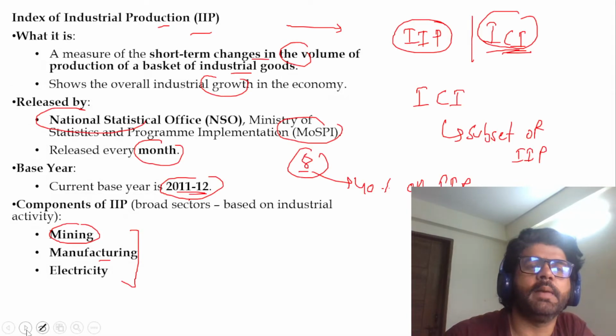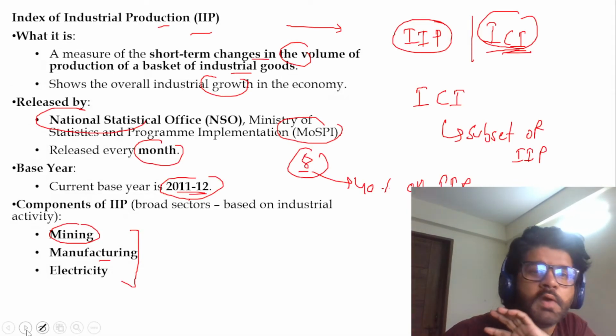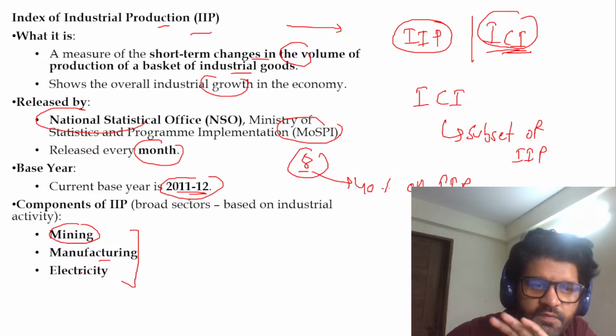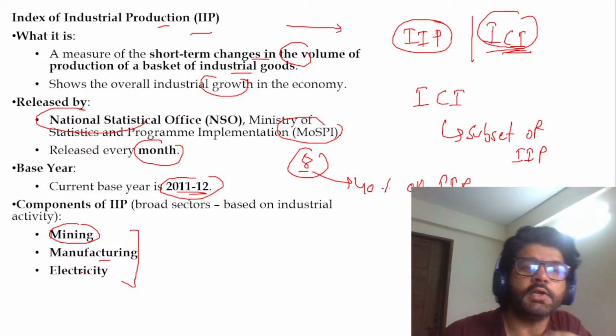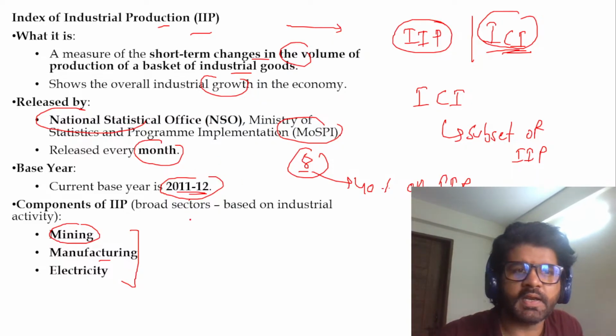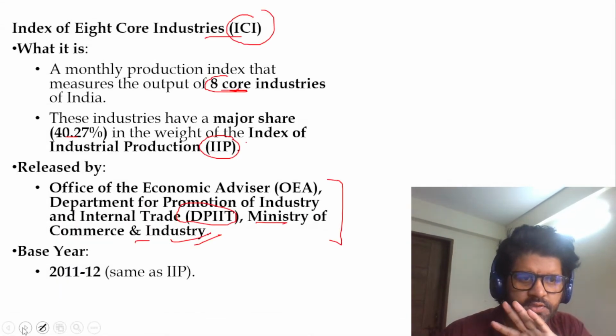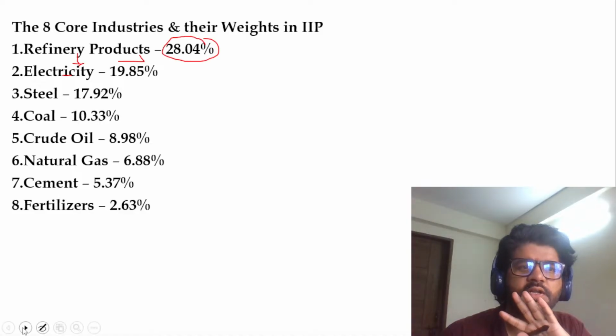I have told you what is IIP, short-term change in volume of production of a basket of goods, and ICI is a part of it, a sub-component of it. And there are 3 major sectors here, mining, manufacturing and electricity, which they are catering to. And the base year for both IIP and ICI is the same, that is 2011-12. And have a look at this, the 8 core industries and their weightage.